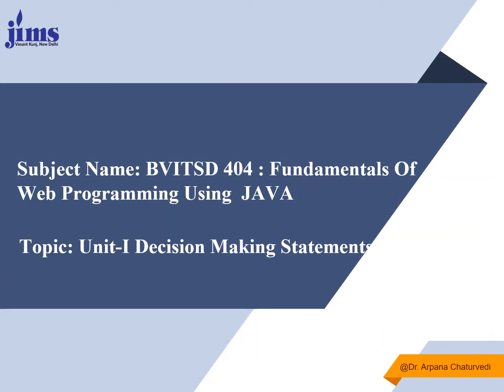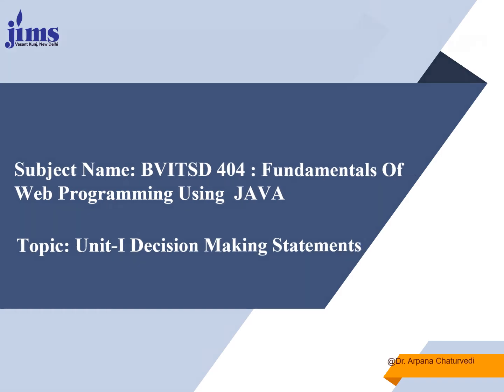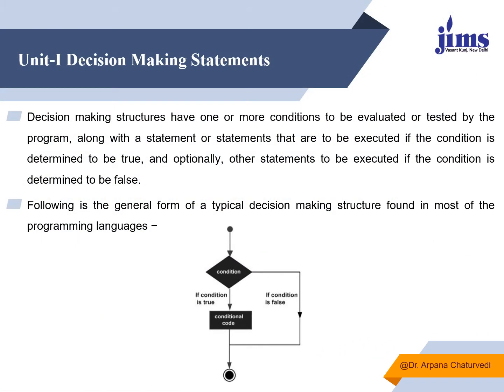We will talk about different types of decision-making statements supported by Java. It is one of the parts of Unit 1. The decision-making structures are a type of control structures in which we are required to use one or more than one condition to evaluate a particular statement, and on the basis of evaluation only we can proceed further for the execution of other statements.